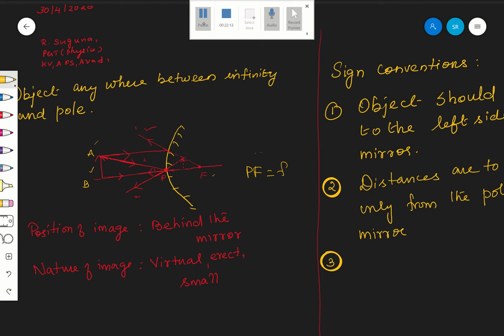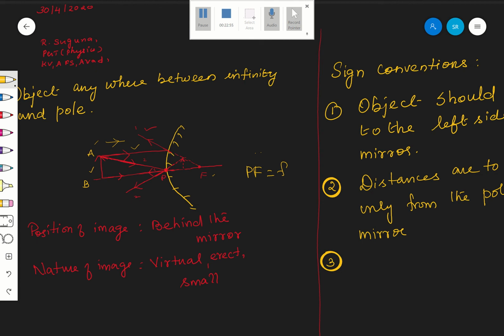PB is opposite to the direction of the incident ray. Where is the incident ray coming from? Left to right. This is the incident ray. Always, because the object is kept to the left of the mirror, the incident ray will be coming from left to right. Are you following? Therefore, if you measure a distance in the direction of the incident ray, that is, left to right, then it is positive.